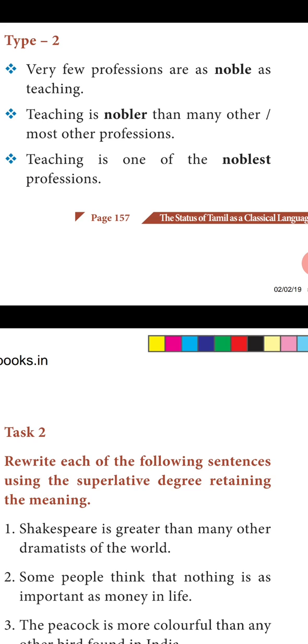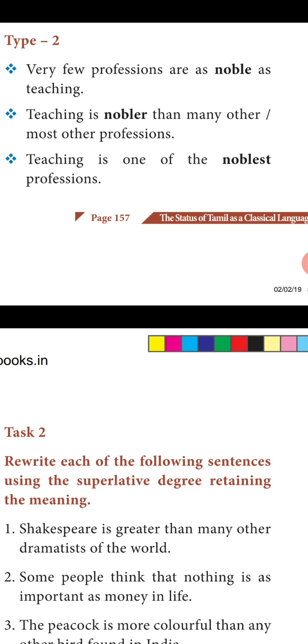Teaching is one of the noblest professions. If the meaning is some more professions are there just like teaching, then we have to use the phrase one of the noblest. But remember, it is ending in professions, plural form. When we use the phrase one of the, we have to use the plural noun only. Right. Now you understood the first type and second type.